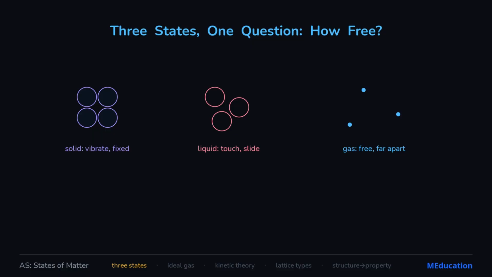particles? In a solid, they only vibrate in fixed positions, so a solid keeps its shape. In a liquid, they touch but slide past each other, so a liquid flows yet stays dense. In a gas, they fly apart, nearly independent.